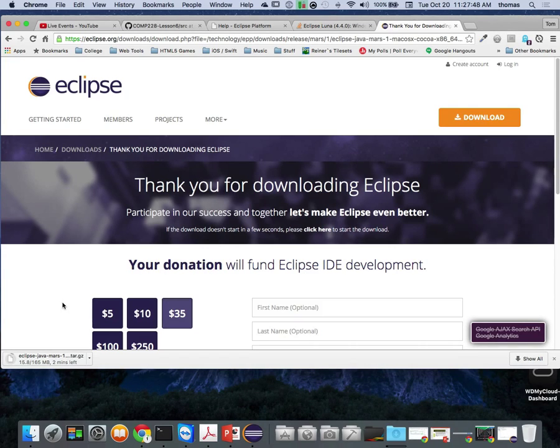Now, I can launch, and I can have multiple versions of Eclipse installed in my system. I don't have to go with just the one that's built in. So we're going to do it from scratch, just in case people have issues. I want to show you that I haven't done anything different or changed anything, and we'll add this in just as if we're doing it from the very first time.